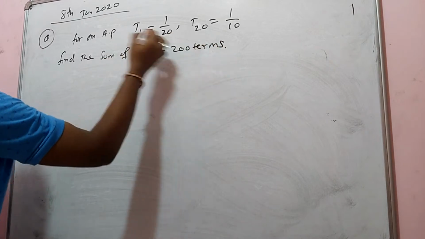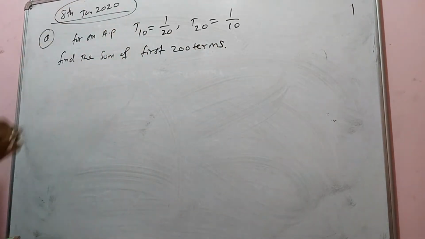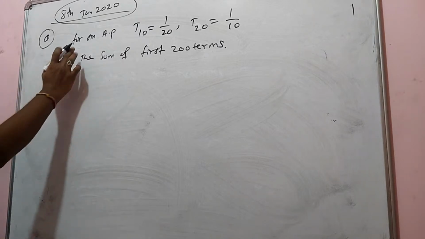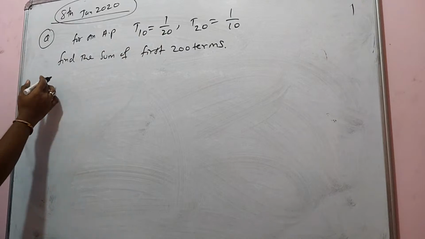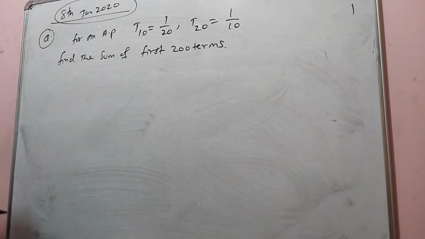This is the JEE 2020 question, dear students. See how easy a question they asked. Let us solve this, and see how to solve it.